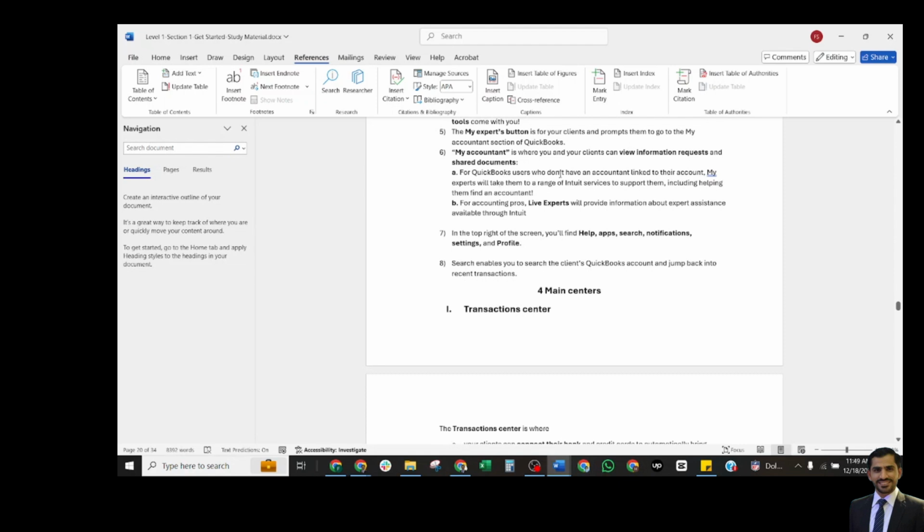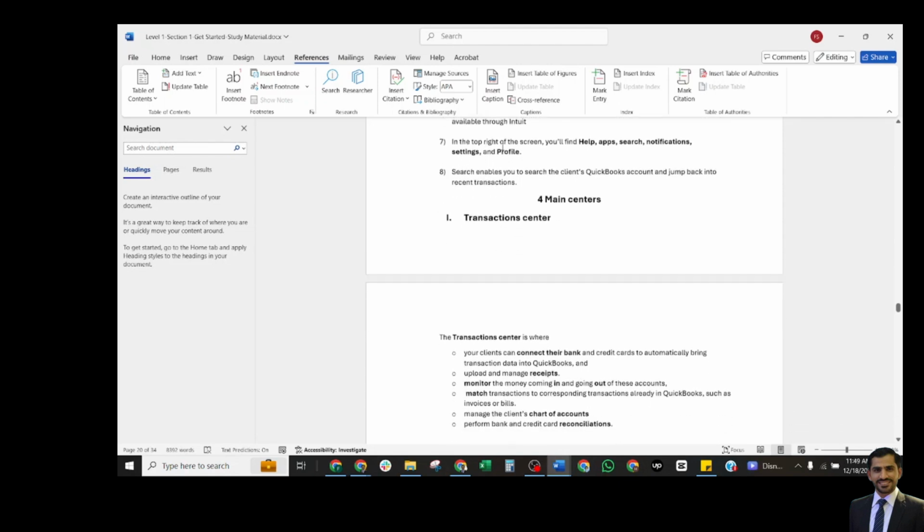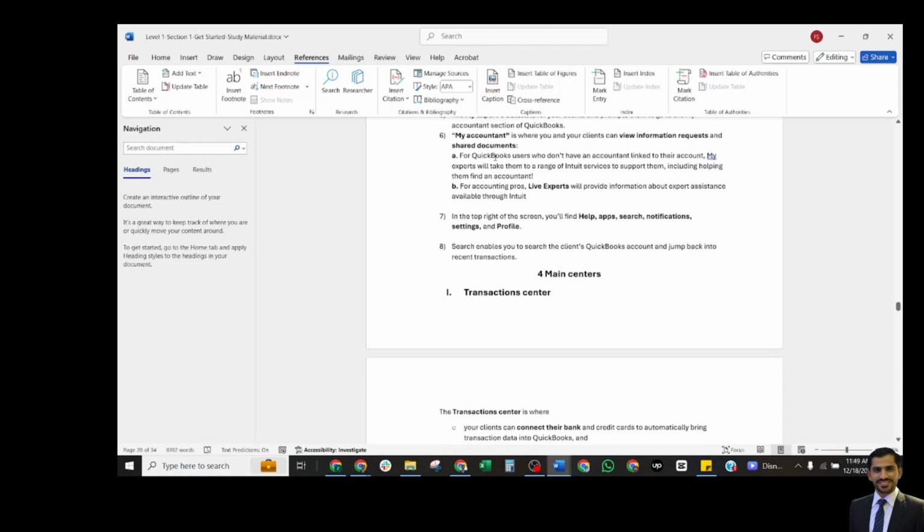For QuickBooks users who do not have an accountant linked to their account, My Experts will take them to a range of Intuit services to support them, including helping them find an accountant. For accounting pros, Live Experts will provide information about the expert assistance available through Intuit. So these are the two different things: Live Experts and My Experts.